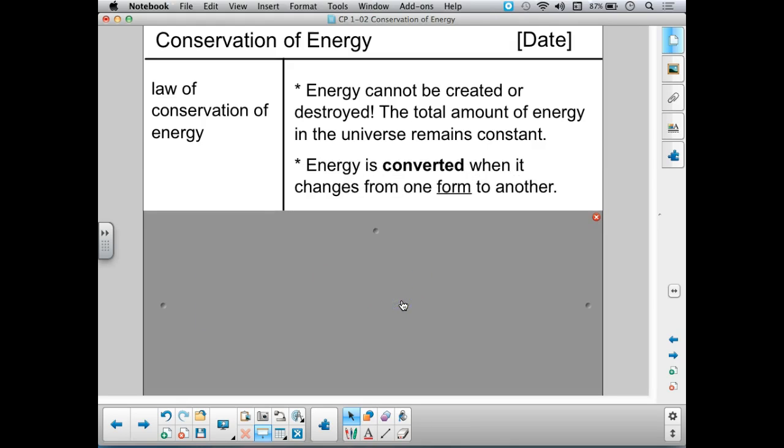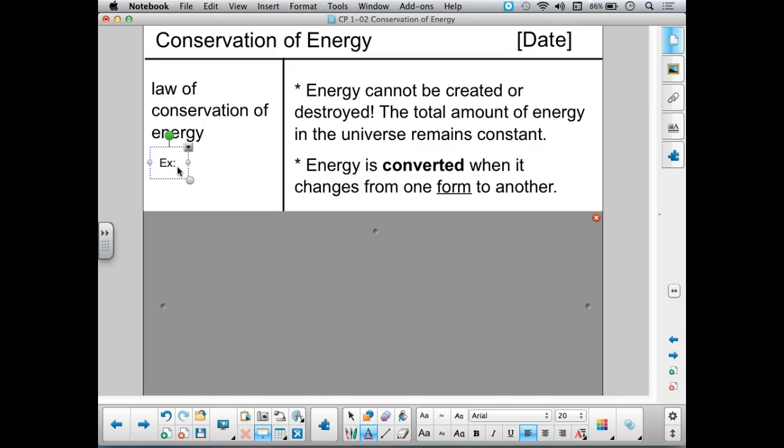So there are two things that energy can do. The first thing that it can do is be converted. And energy is converted when it changes from one form to another. So you might think about examples of that. We talked about forms of energy in the last lecture. You might give yourself a little example here.